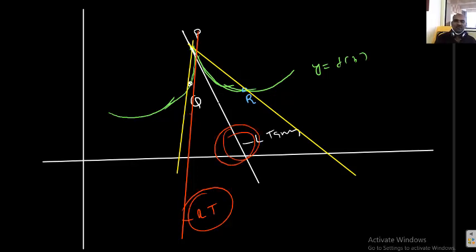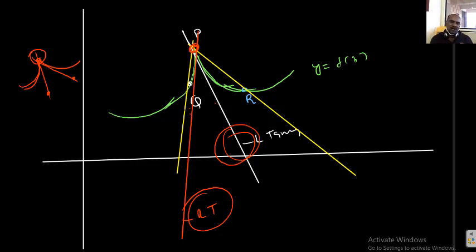These do not coincide with one another here at the particular point P. They are not coincident with each other. It means that if a curve has a sharp corner, at that sharp corner we can't draw a unique tangent. This becomes the left tangent, this becomes the right tangent at a sharp corner. If any graph has a sharp corner, at that particular point you can't draw a unique tangent.